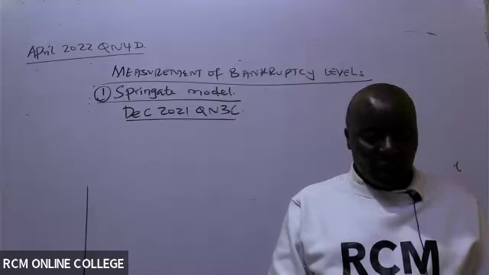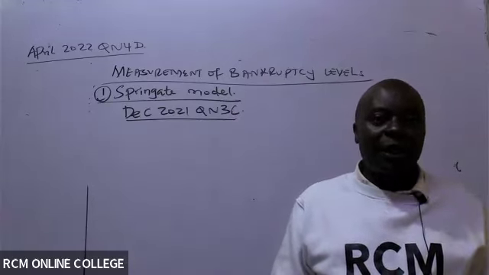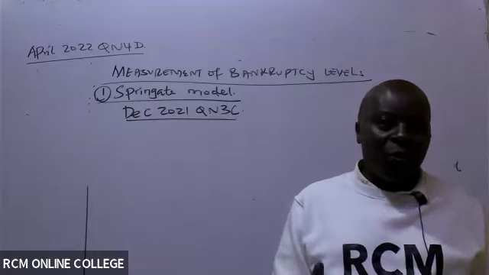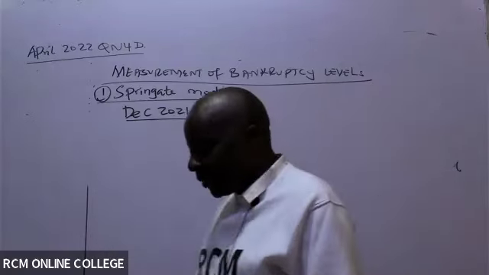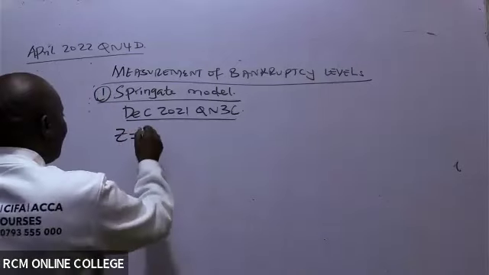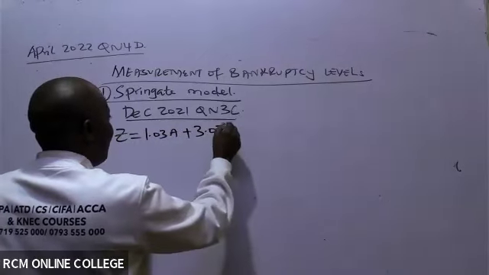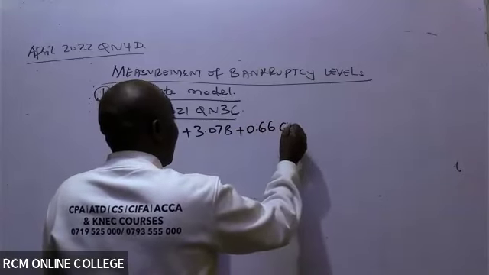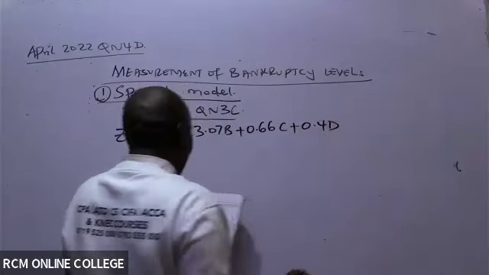Thanks, Mary, for that. So you see, these are very useless questions in AFM. Why are they useless? Because the examiner will always give you formulas. Basically, we are testing your ability to follow a formula. Like now they have given us a big formula that scares very many students. They have told us Z equals 1.03A plus 3.07B plus 0.66C. Very easy, really. I can't get a fail in AFM. No, it's not possible.